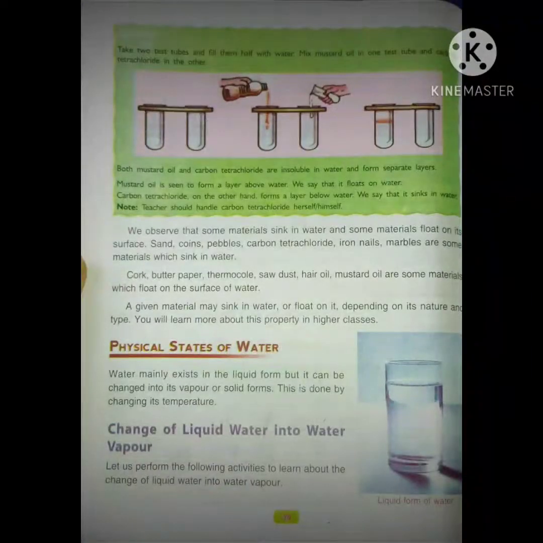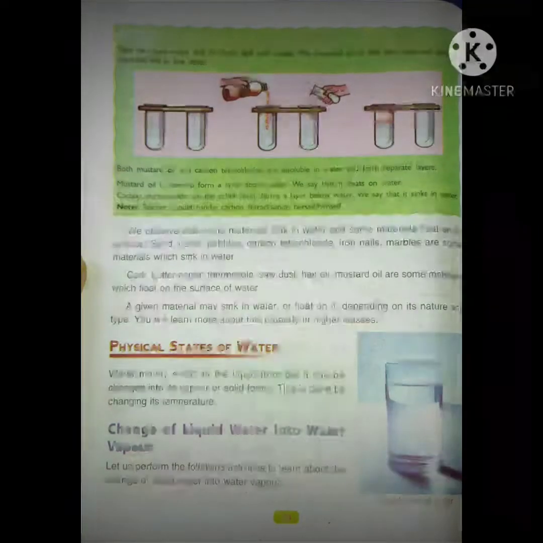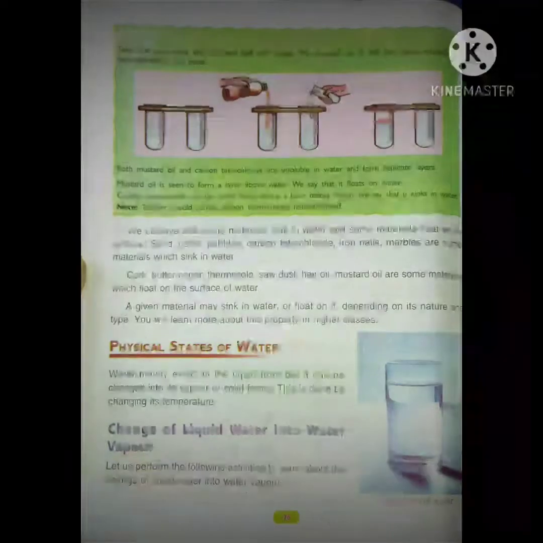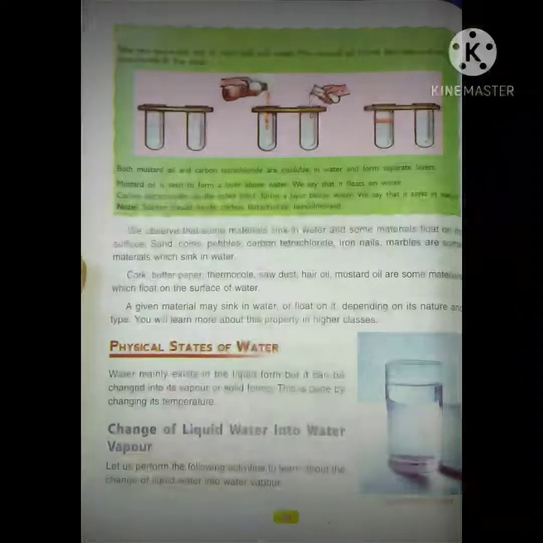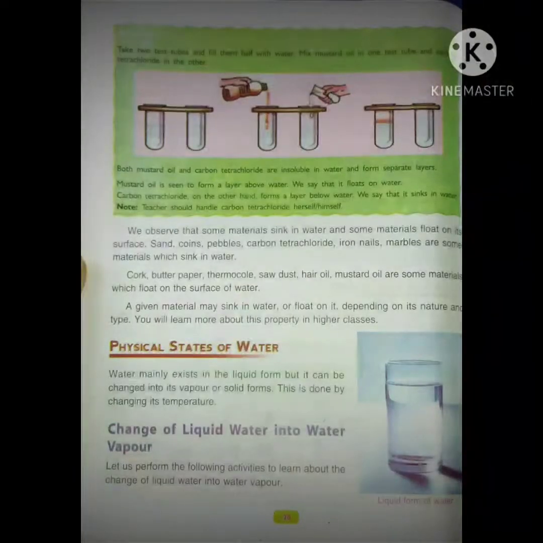Water mainly exists in the liquid form, but it can be changed into its vapor or solid forms. This is done by changing its temperature. For example, at high temperature, when water boils, it changes from liquid to vapors, and at low temperatures like in a freezer, it changes into ice.